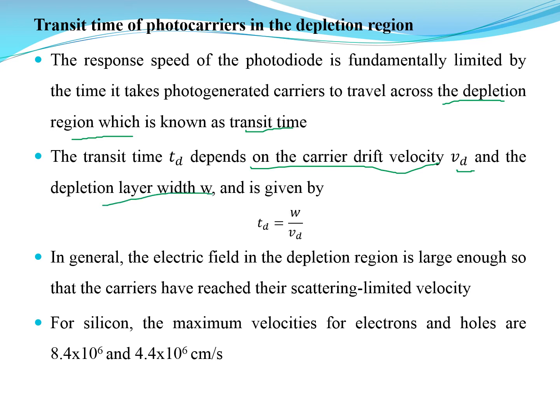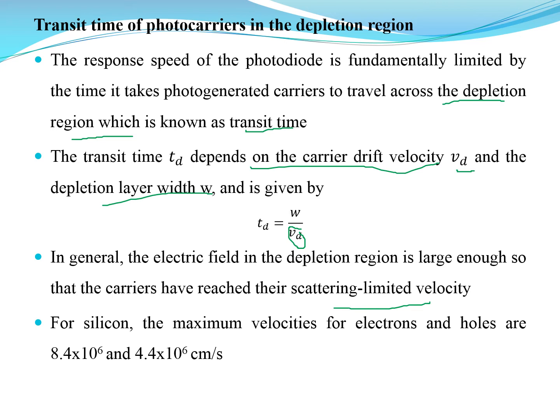So TD is equal to W by VD. Transit time is the ratio of the depletion region or layer width to the drift velocity. With what speed the charges are going to be moving to cover this particular distance or width of a depletion region, the time is going to change. So the electric field in the depletion region should always be large so that the carriers reach their scattering limited velocity. This is very important.